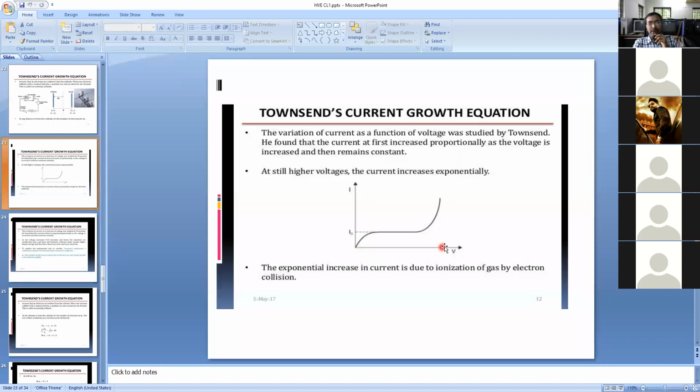After that, irrespective of whether the voltage is increasing or decreasing, the current is sharply increasing, and suddenly a spark appears between the plates. At this position, the spark appears, but not before this. Up to this position, the free electrons are few.